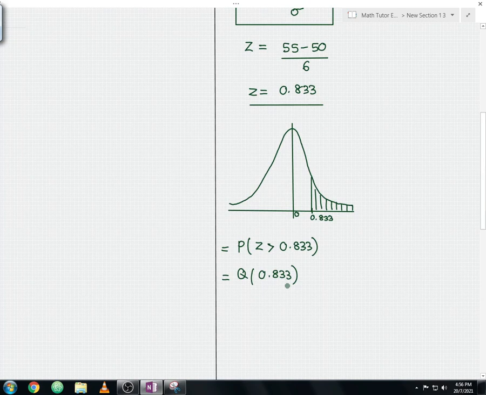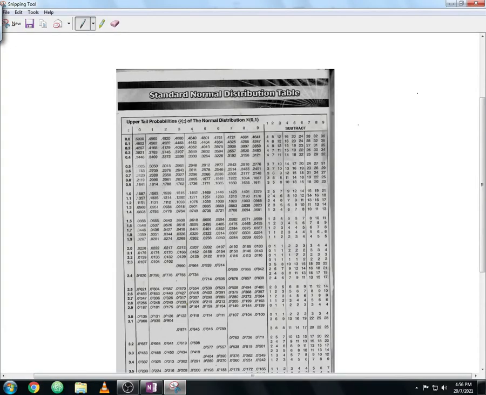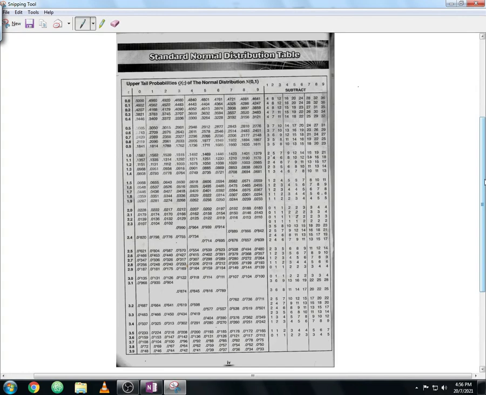So from here we're going to use the Z table in order to calculate the respective probability for 0.833. Okay, let me open the Z table now. So this is how your Z table should look, guys. We're going to calculate the probability of 0.833. As you can see here, this is the value of 0.8.